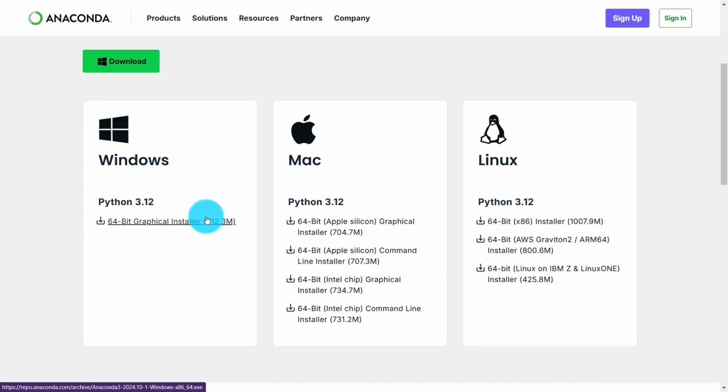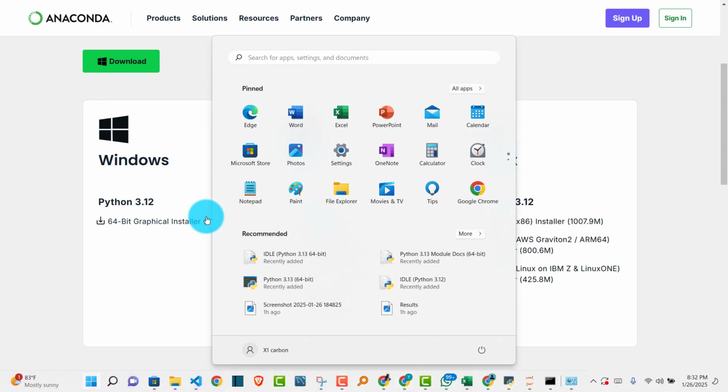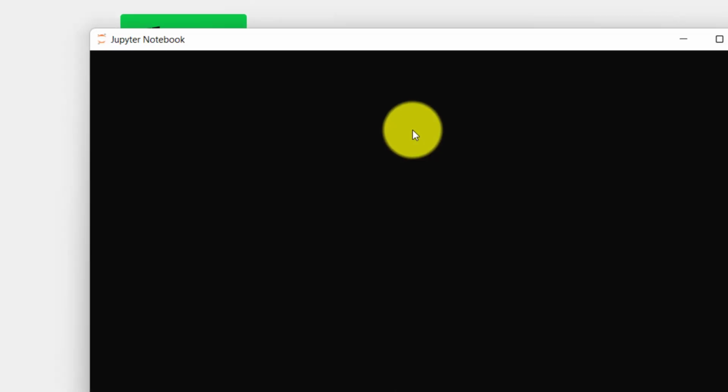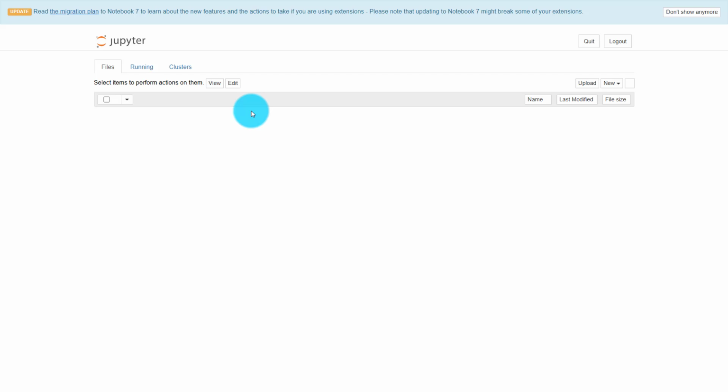For this case, you just need to keep picking the default options, install this and get done. In case you get any challenges, there are so many tutorials on YouTube that can guide you on how best to install Anaconda. And once you're done with it, then you can go ahead and search for Jupyter. There will be a Jupyter app, then you select it to start a server. Okay, and now we are good to go.